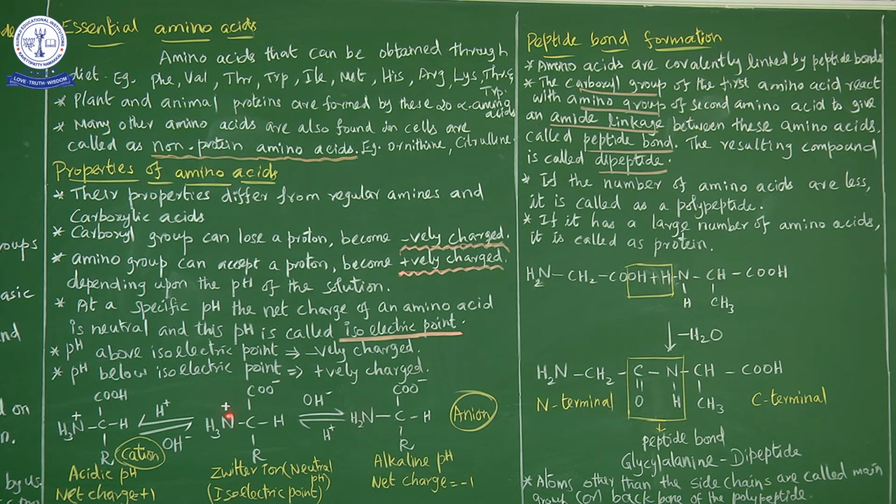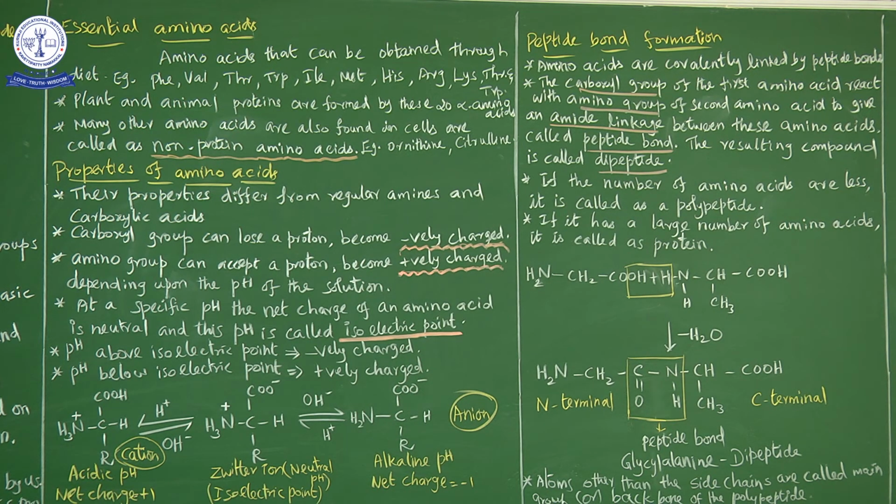அப்போ NH3 ல இருக்கக்கூடிய plus positive charge remove ஆயிடும். So COO minus. So in alkaline medium it exists in the form of anion, or at higher pH above isoelectric point, negatively charged anionic form ல present ஆயிருக்கும். So net charge is equal to -1. So Zwitter ion ல net charge is equal to 0. But in alkaline pH ல net charge -1. ஒரே ஒரு negative charge மட்டும் தான் present ஆயிருக்கு.